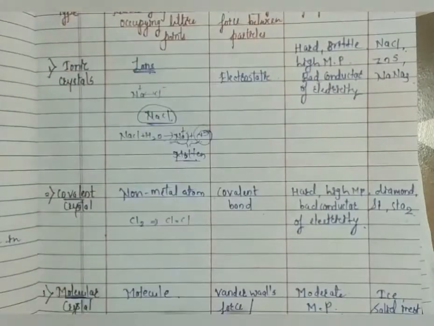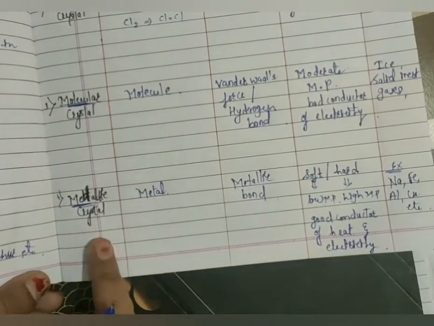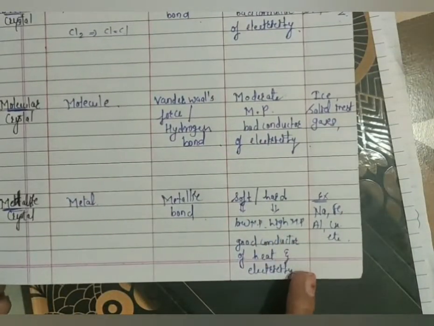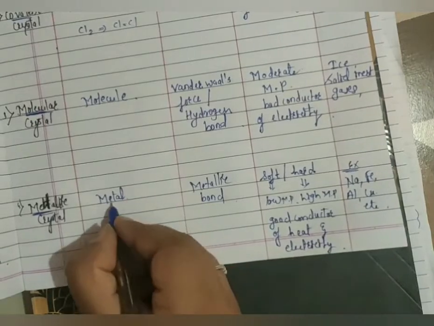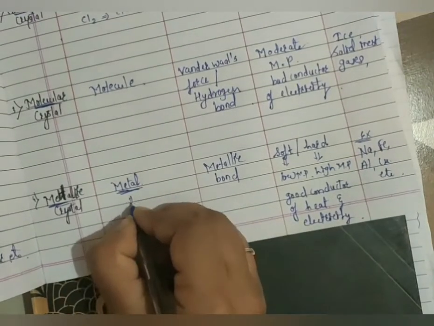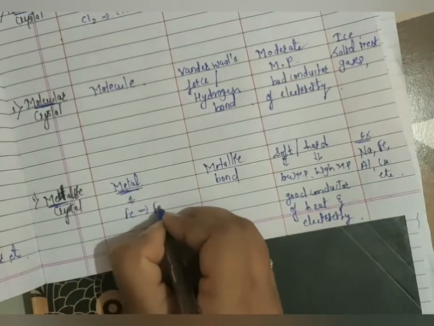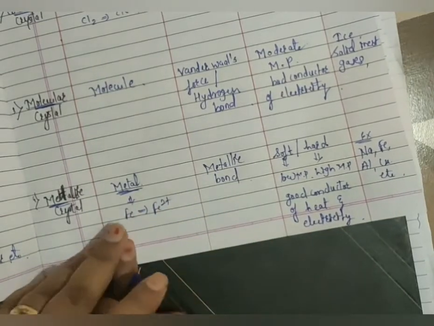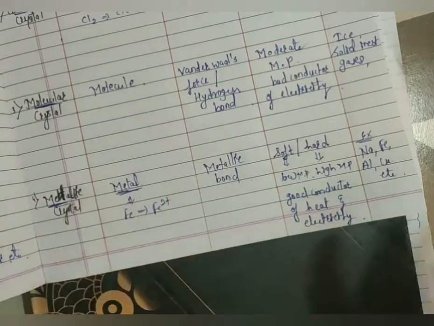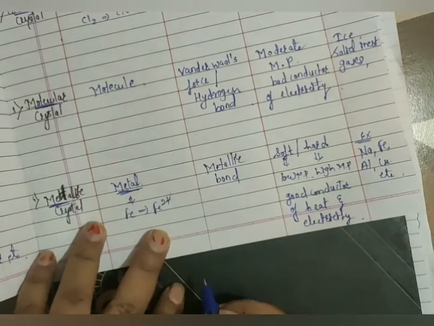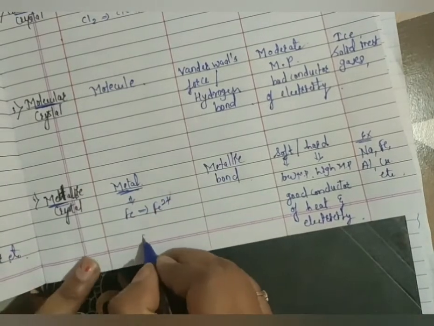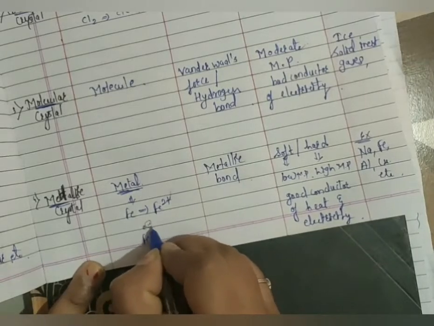Remember, of all four types, only metallic crystals can be good conductors of heat and electricity. Why? Metals, like iron, can easily lose electrons and acquire a positive charge. Suppose Fe can easily lose 2 electrons and acquire Fe2+. Now after losing the electrons, this Fe has surrounding electrons.